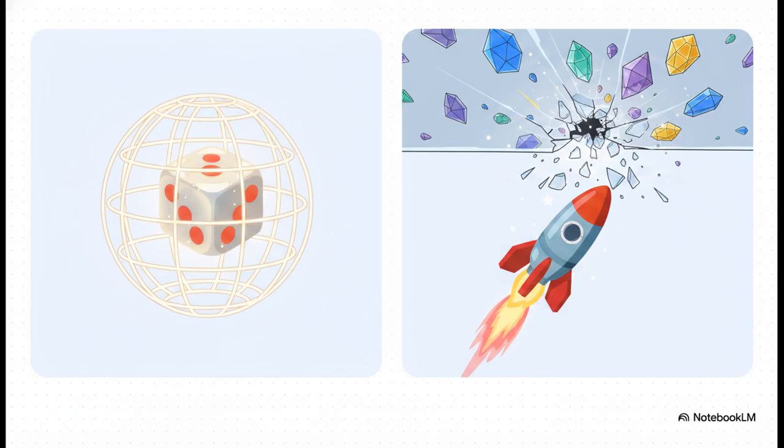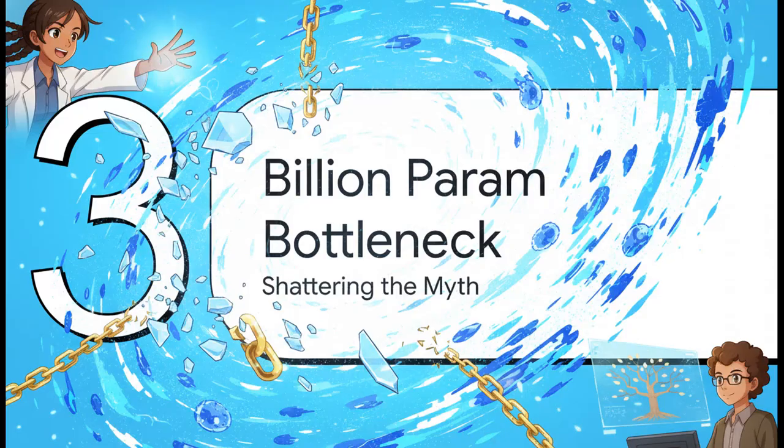Traditional RL methods like GRPO operate in what we call action space. In action space, the model's internal reasoning structure is completely unchanged. You're essentially just rolling the dice to sample variations of what the model already knows. It's totally restricted to a pre-existing sampling distribution. But parameter space, which is used by eggroll, actively discovers new reasoning behaviors by changing the structural parameters themselves. And this is exactly why parameter space exploration can break through standard performance ceilings where traditional token-level randomness just gets stuck. Section 3, the billion parameter bottleneck.